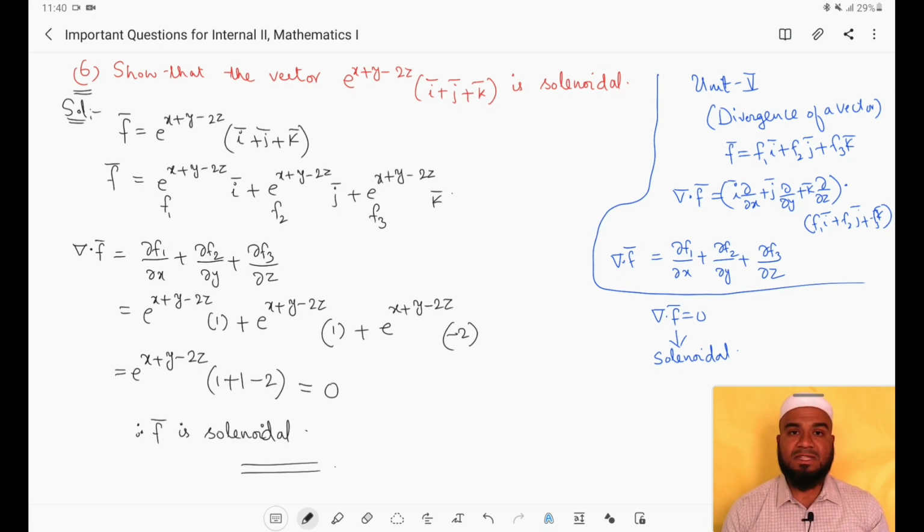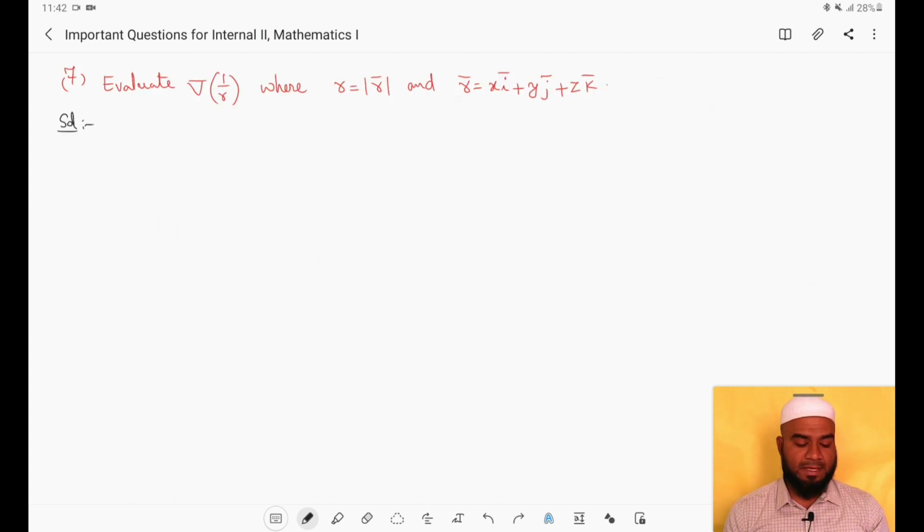Now we will see the 7th question. The 7th question is: evaluate del of 1 by r, where r is the magnitude of r bar and r bar is given to be x i bar plus y j bar plus z k bar. This vector is called the position vector for the point x, y, z. This r bar is called the position vector, and this r is defined to be the magnitude of r bar. We have to evaluate del of 1 by r.